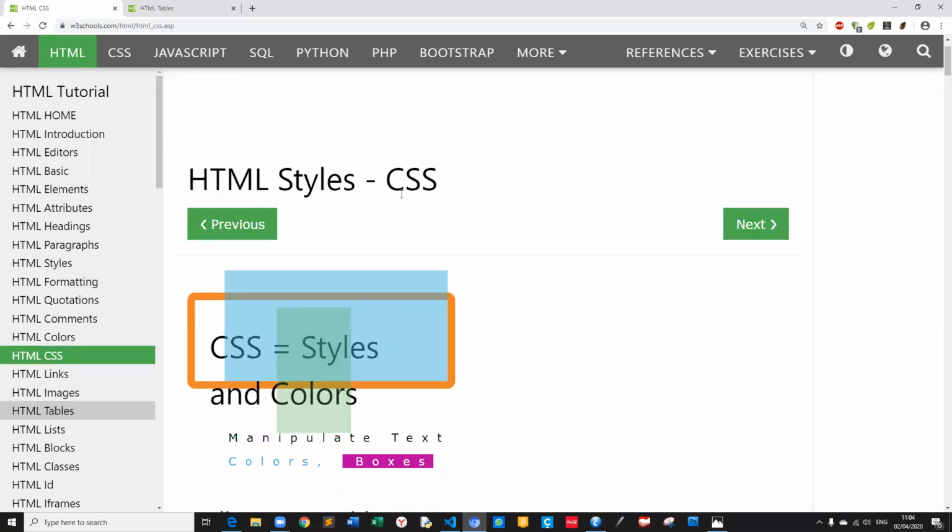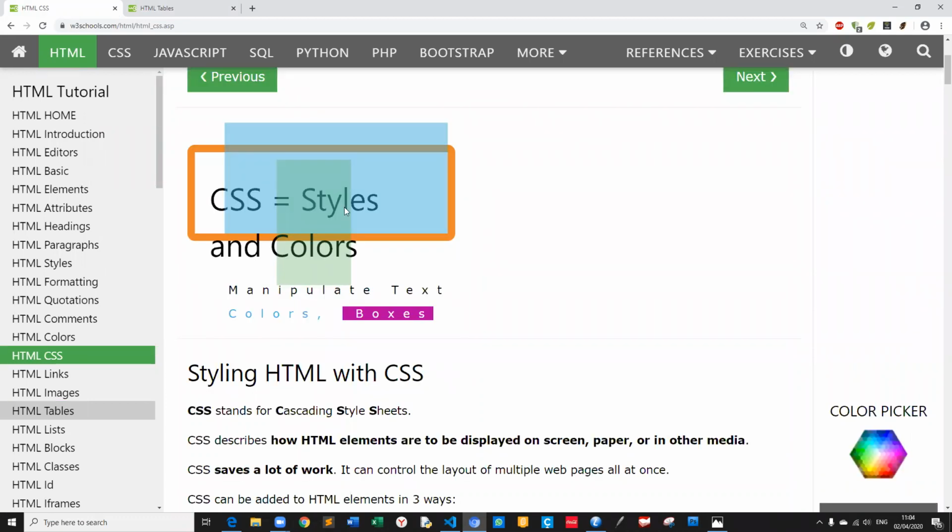HTML styles, CSS. What does CSS mean? CSS is styles and colors. Can you see styles and colors? Manipulate text, colors, and boxes. Manipulate, we understand like manage, right? Handle or control.